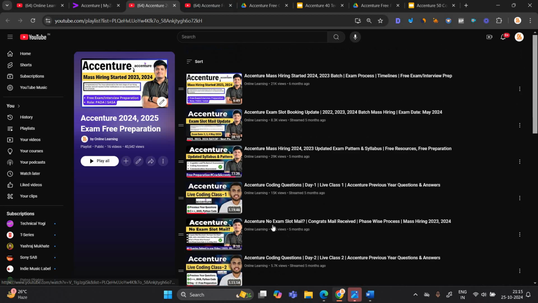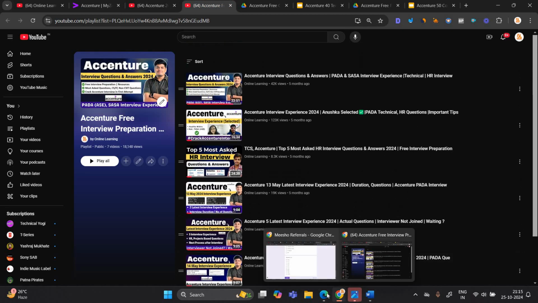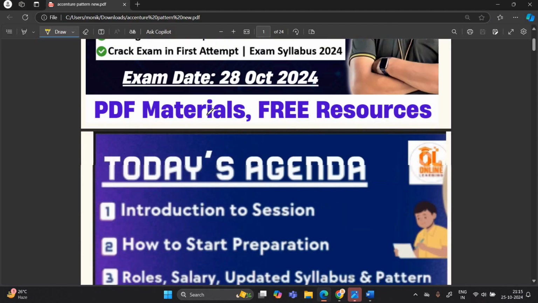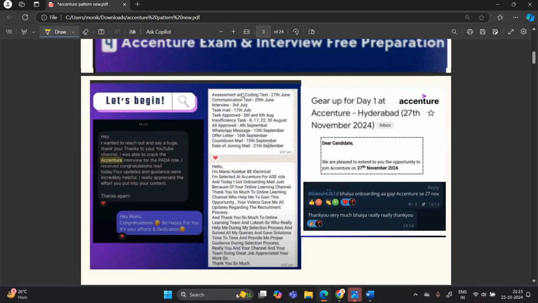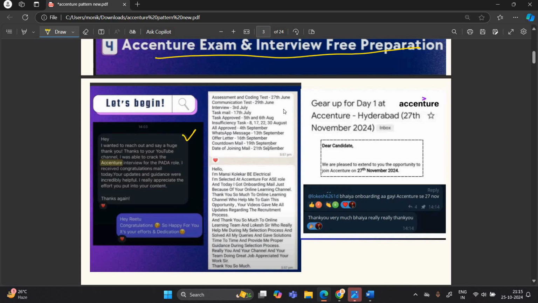So this is related to the exam, this is related to the interview. Let's discuss the updated exam pattern and syllabus. Today we have an introduction to the session, how to start preparation, roles, salary, updated syllabus and pattern, the Accenture exam and free interview preparation. So these are the timelines of selected candidates.